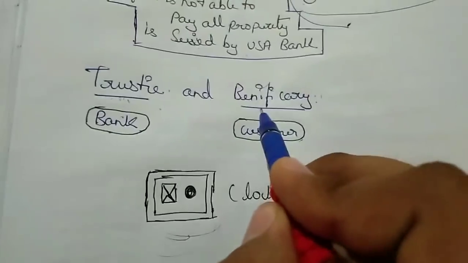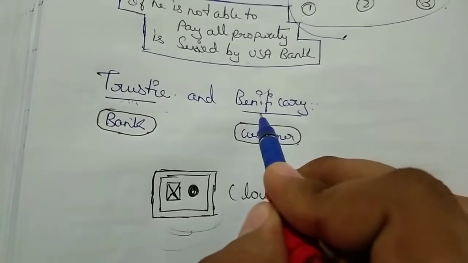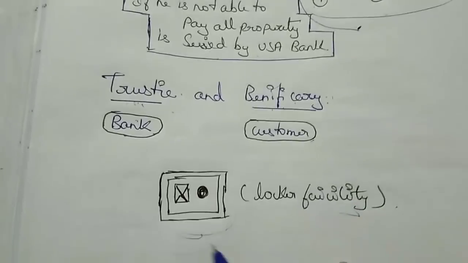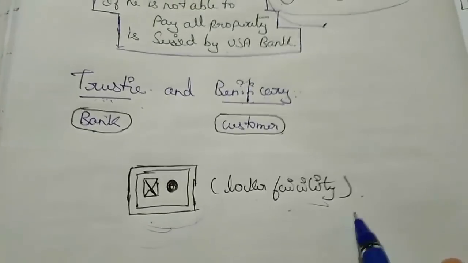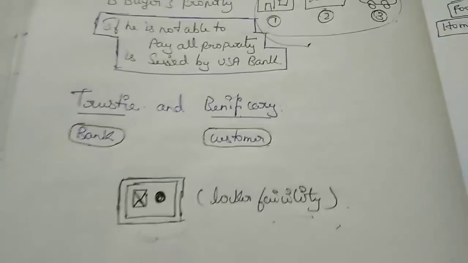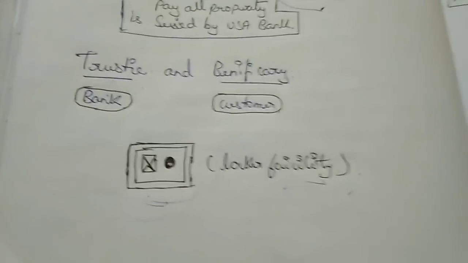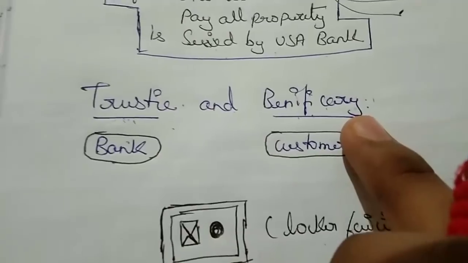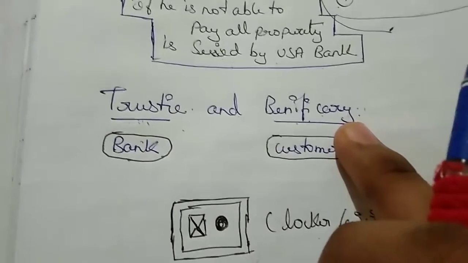And who is benefited by this locker? The customer, of course. So here they will give a locker facility. All gold, all properties, all tangible assets are kept in this locker. So this is known as trustee and beneficiary. Let's move to the next point.